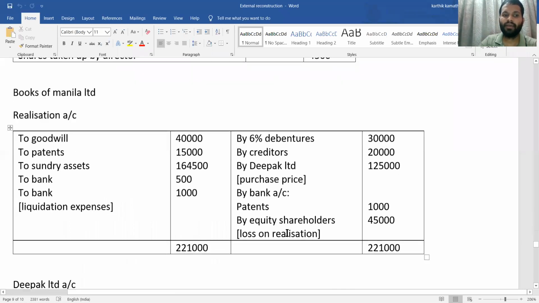Then we need to see whether the debit side total is more or the credit side total is more. If the debit side total is more than the credit side, then there is a loss. So whenever there is a loss, what happens? Then by equity shareholder account, that is equity shareholder to realization. So the loss on realization is transferred to equity shareholder, the remaining amount, that is 45,000.